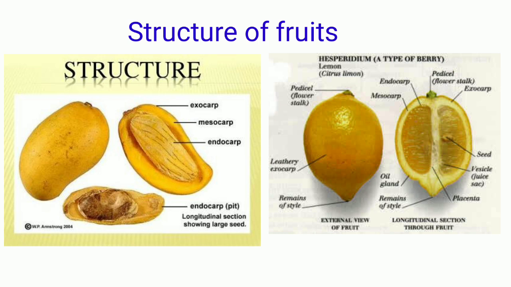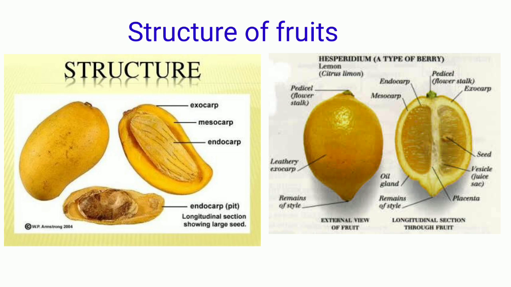Here in the case of these two fruits, we can see the inner structures, or the distribution of these layers, is quite different along with their nature. For example, in the case of the mango, the epicarp is smooth, whereas the epicarp of lemon is leathery.